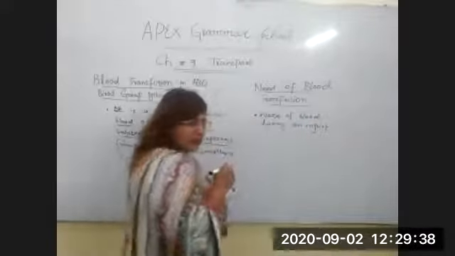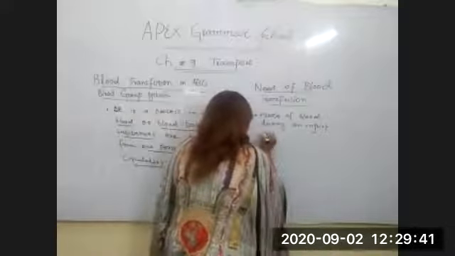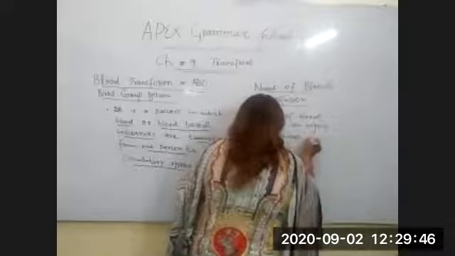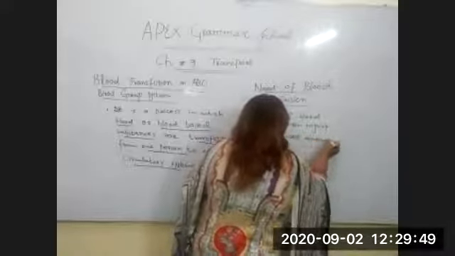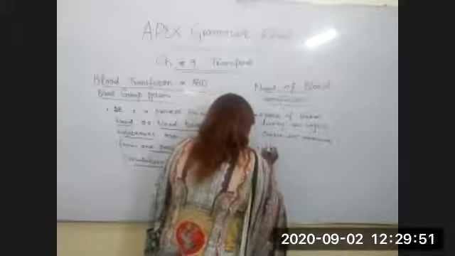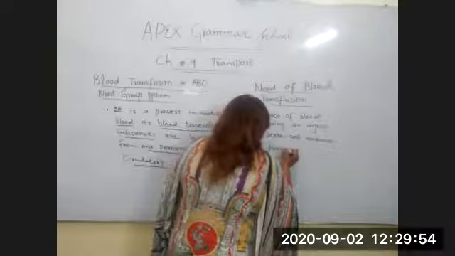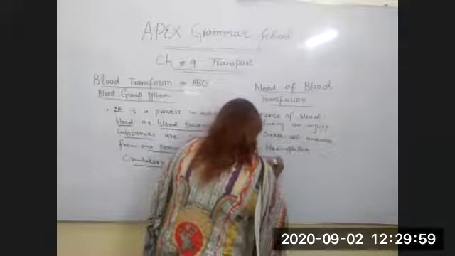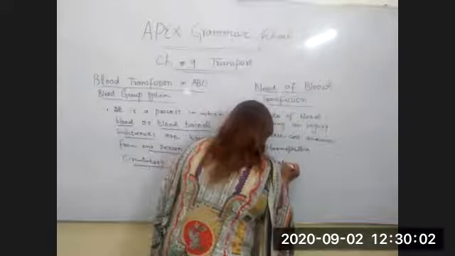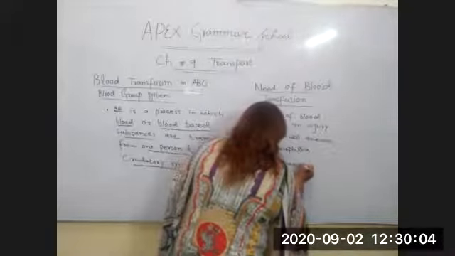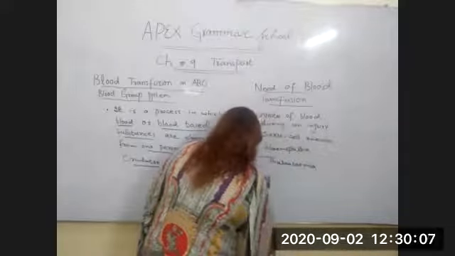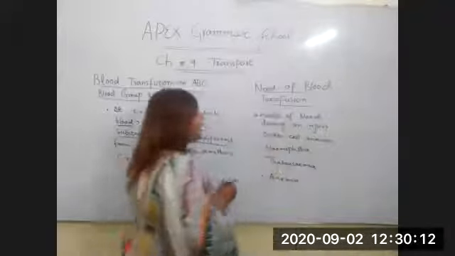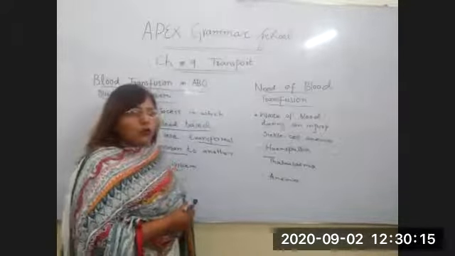Second, there is a disease called sickle cell anemia. There is hemophilia, thalassemia, and anemia. So these are the causes of blood transfusion.